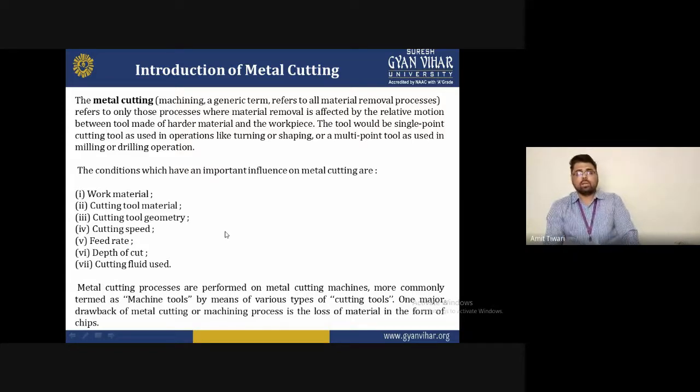Lastly, cutting fluid used, that is the coolant. The coolant is used if we are properly monitoring the temperature distribution zone. Then it will require a good coolant, and by managing this coolant, you will be able to maintain the surface roughness or the surface finishing of the particular workpiece material.